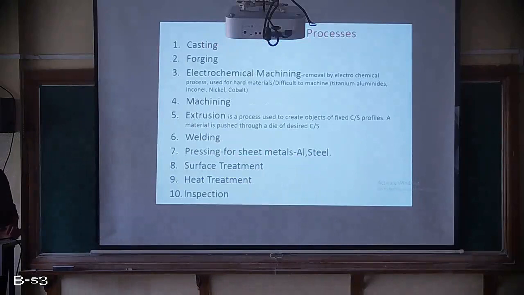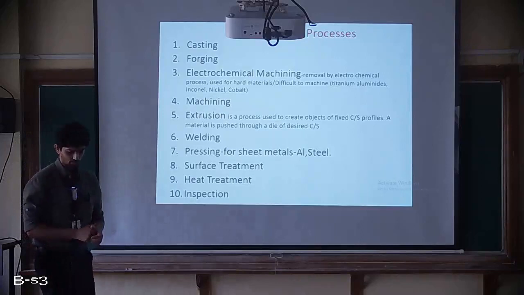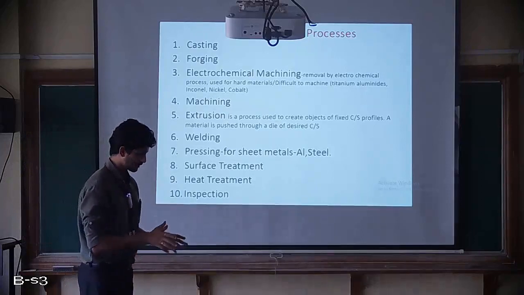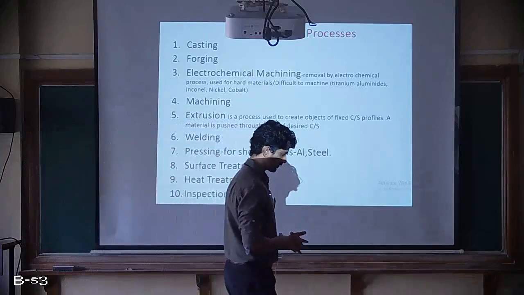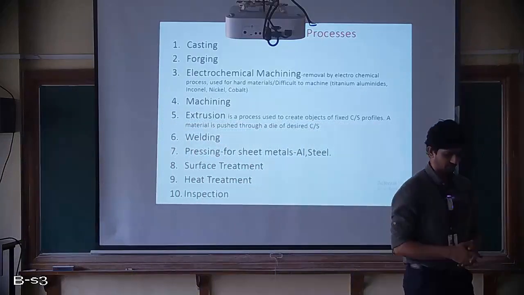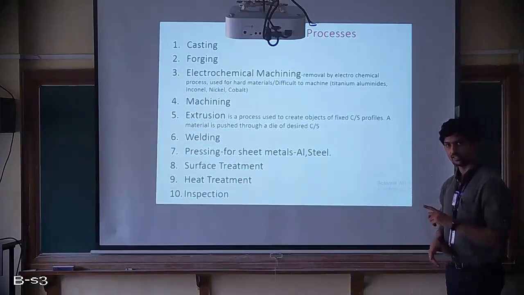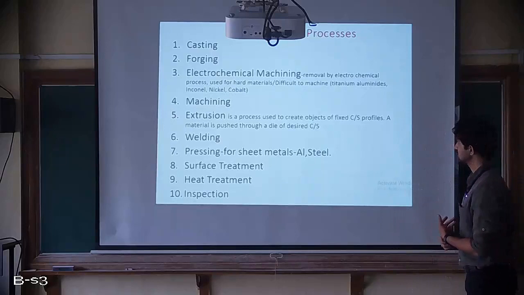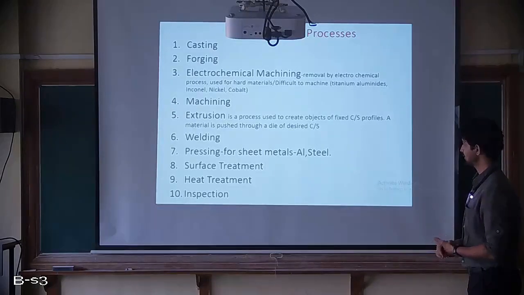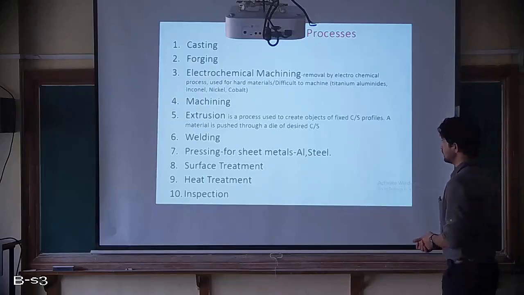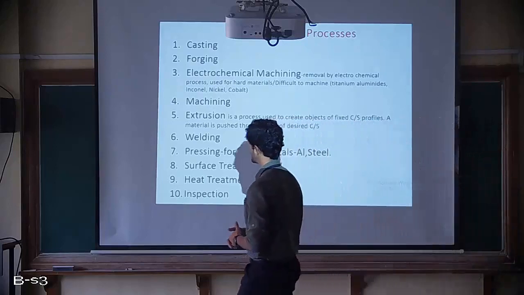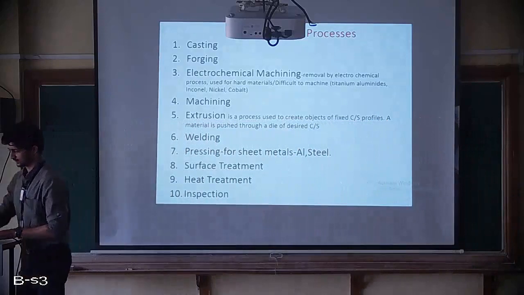Then the metal working processes. The first one is casting. Basically they used this for turbo machines, but if there is any failure they cannot replace that individual component, so they have stopped using casting for turbo machines now. Forging, we have electrochemical machining, then extrusion, welding, pressing for sheet metals, surface treatment, heat treatment. So these are the processes done on those component materials. Okay, so these are the metalworking processes.